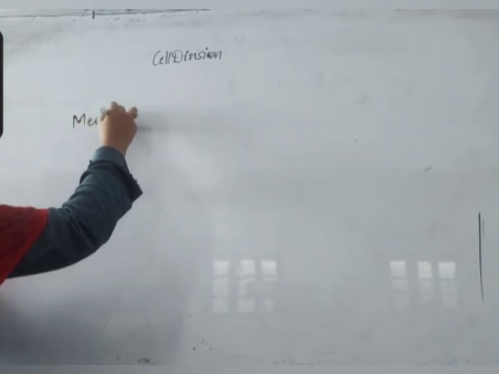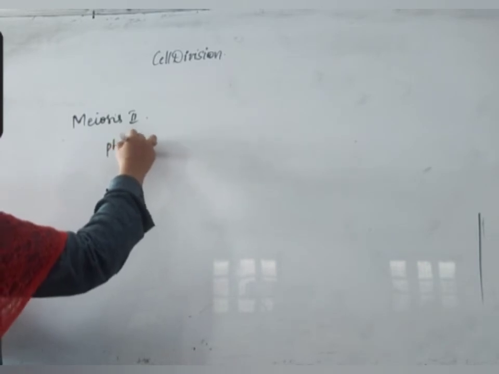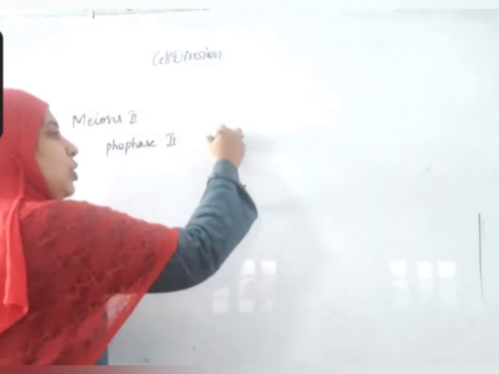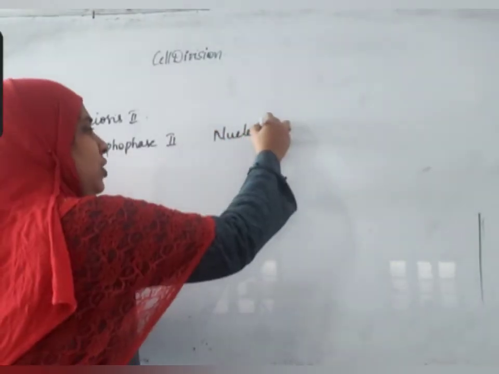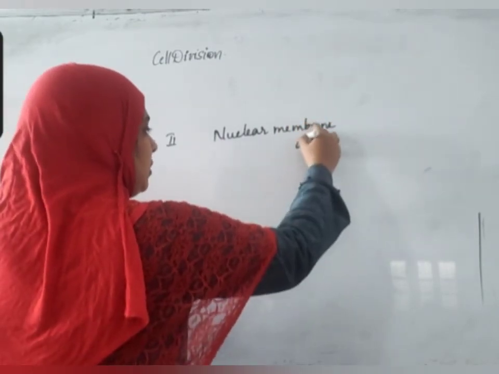Today, for meiosis 2, what we learned new is prophase 2. What happens in prophase 2? The nuclear membrane, which was formed, will disappear.